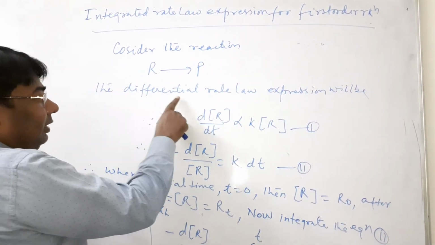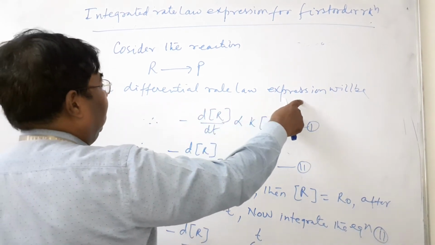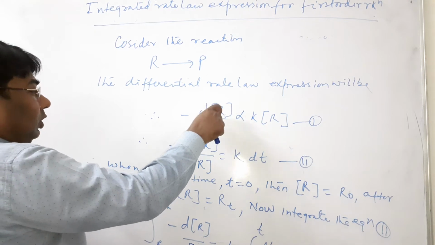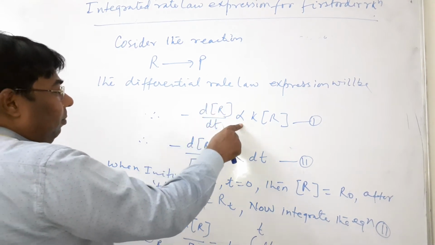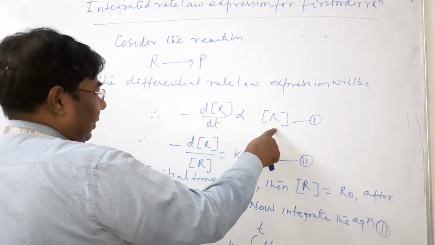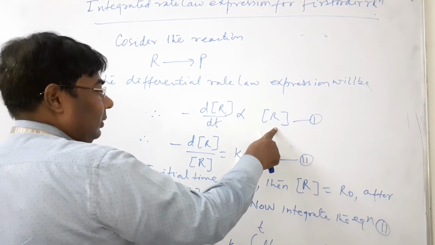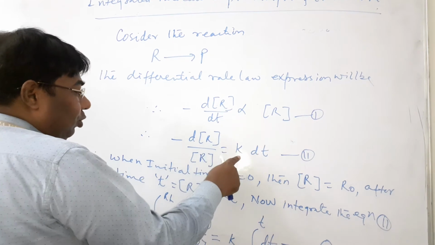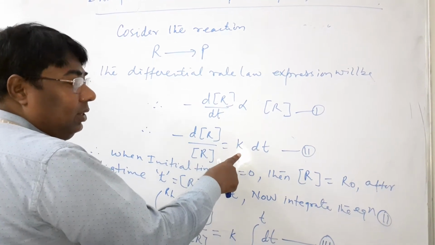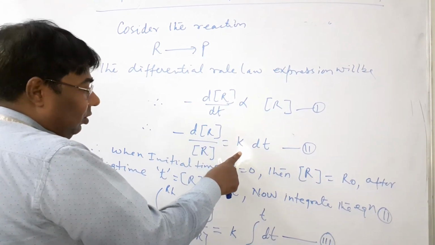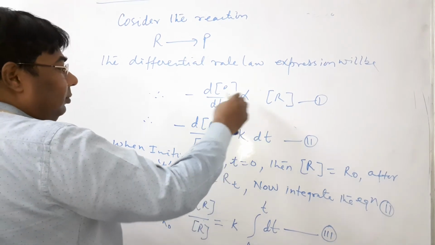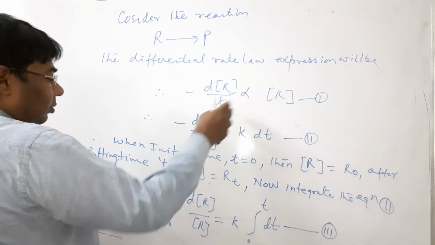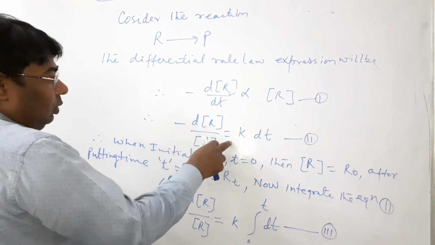So the differential rate law expression will be minus d[R] by dt proportional to the concentration of reactant [R]. To replace the proportional sign, we put a constant k, the decay constant or disintegration constant or rate constant. Now we separate concentration and time.